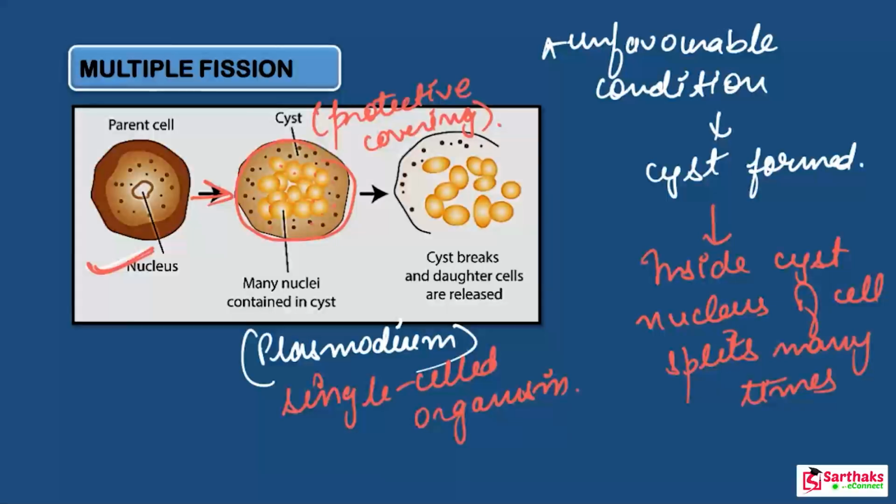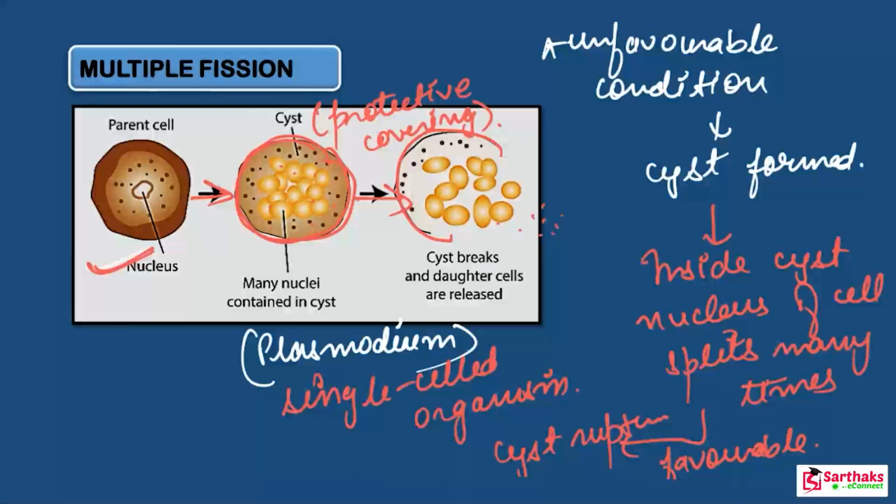Then after that what happened? Many new daughter cells are formed from a single parent cell within the cyst. All this happens within the cyst. But when the favorable condition arrives, the cyst ruptures. The cyst breaks open and the many daughter cells present in it are released, each forming a new organism. See, look at the figure.